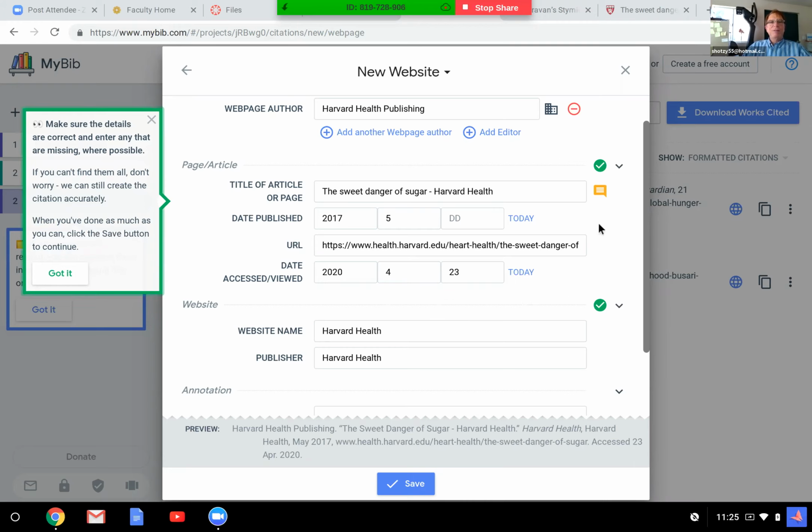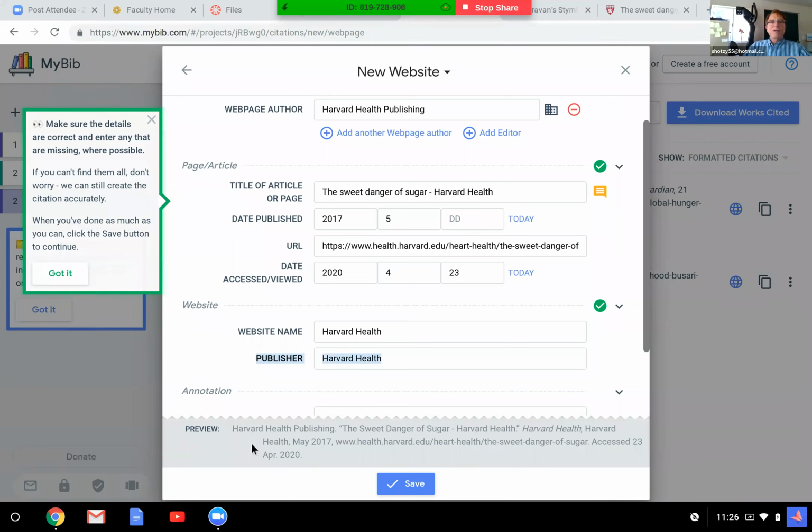Now I've got everything I need. I have the web page author, the title of the piece, the date published, the date accessed, the website, the publisher, all this stuff. And if I want to look at what it looks like, it's in this gray preview. So it's going to look like this.